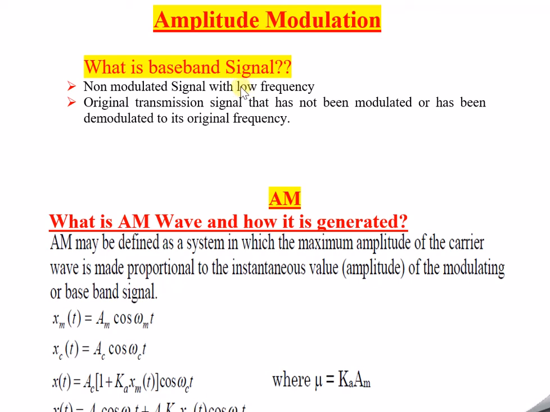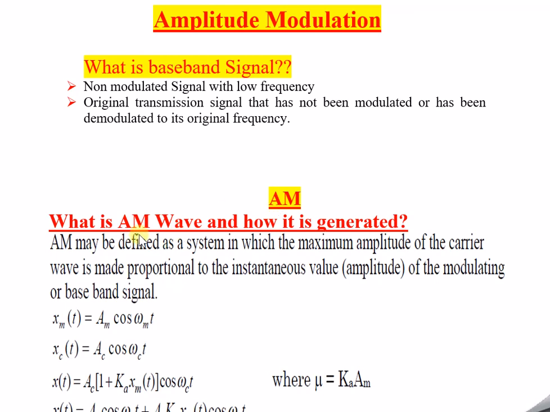And usually baseband signals are of low frequency, and if we consider the characteristics, it will be almost with reference to zero, with reference to the origin. So baseband signal, in one word I can say, is a message signal, without any operations on the signal such as modulation or shifting of the signal. Next we will try to understand what is amplitude modulation.